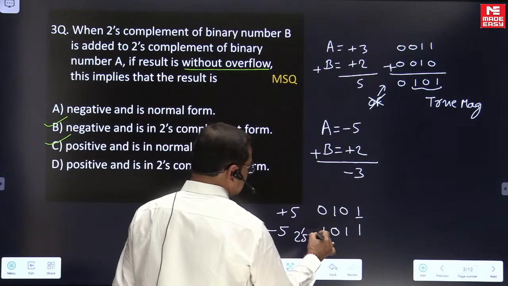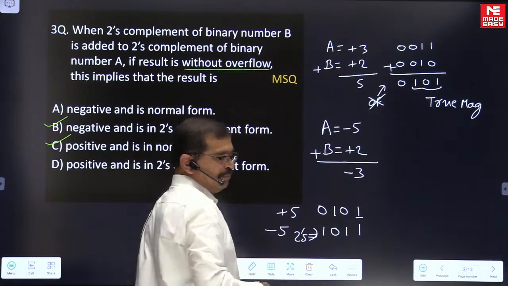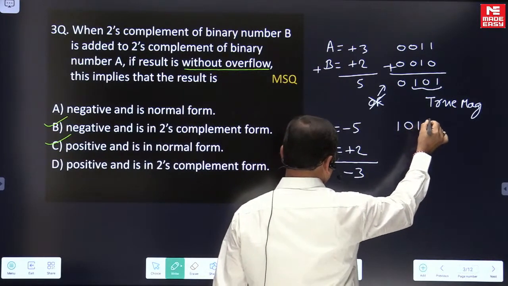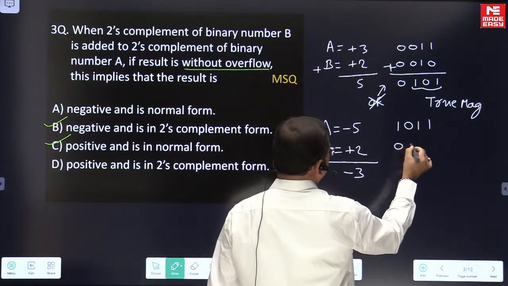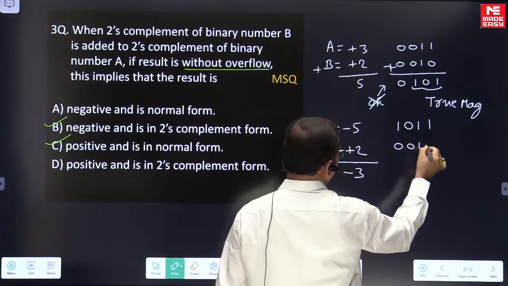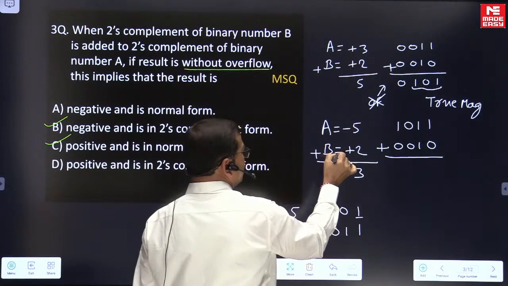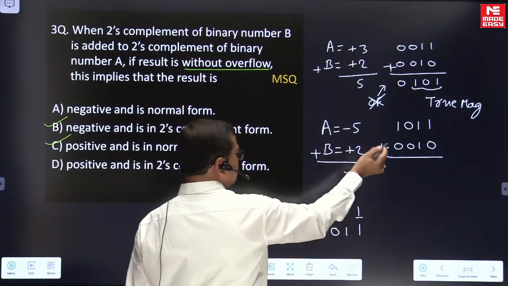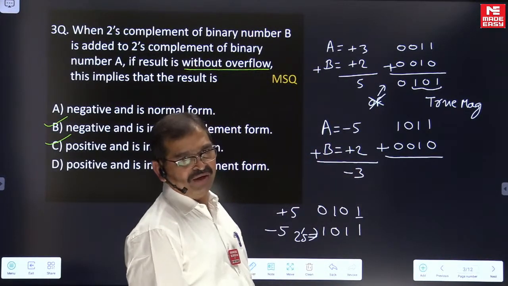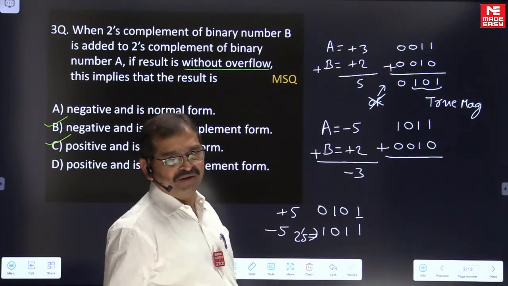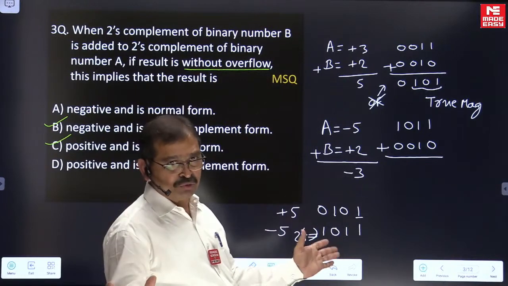So that it is basically 2's complement for this representing minus 5. So that it is 1 0 1 1. And plus 2 we are having as 0 0 1 0. When we are adding these two, 2's complement of the binary number B is added to A. Whenever it is a positive number, no need to perform any complement. Whenever the number is positive, the 2's complement or 1's complement is similar to the sign magnitude case.